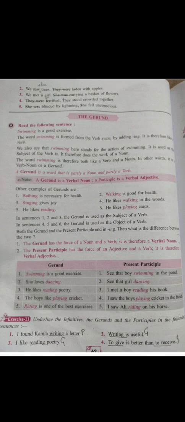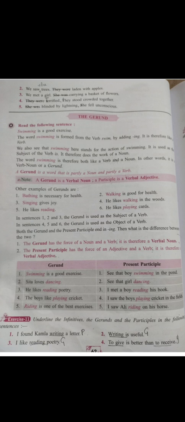So, what is a gerund? A gerund is a word that is partly a noun and partly a verb. So, gerund is a verbal noun, and participle is a verbal adjective. Here we see that the gerund has the force of a noun and a verb. Therefore, it is a verbal noun. And the present participle has the force of an adjective and a verb. Therefore, it is called a verbal adjective.